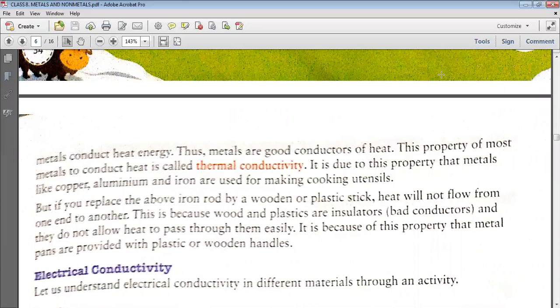It is due to this property that metals like copper, aluminium and iron are used for cooking utensils, because cooking utensils require heat, so that the metals will be heated up, and then only our food will be cooked. So that is why.